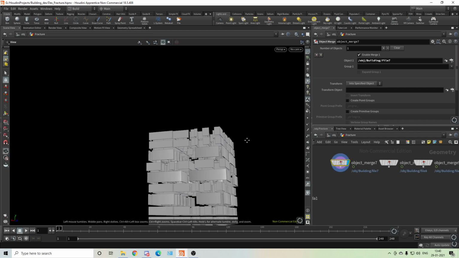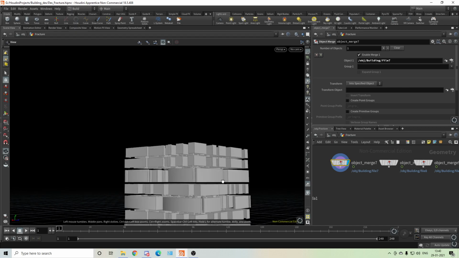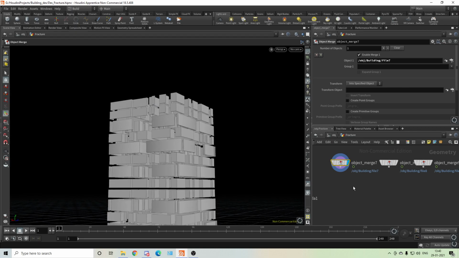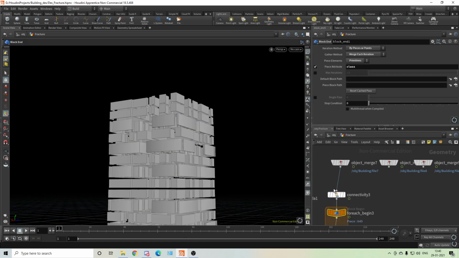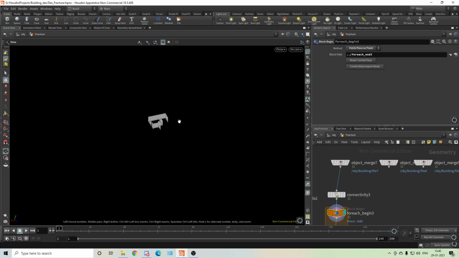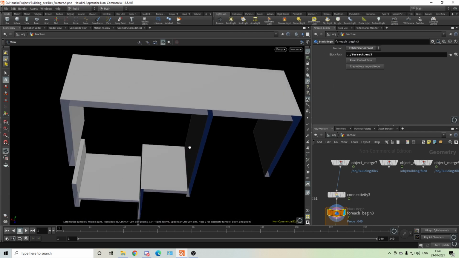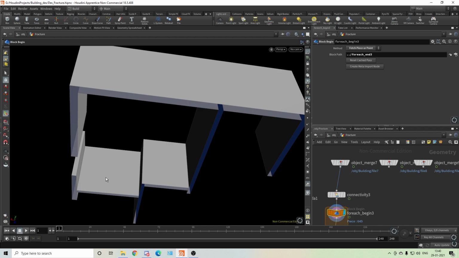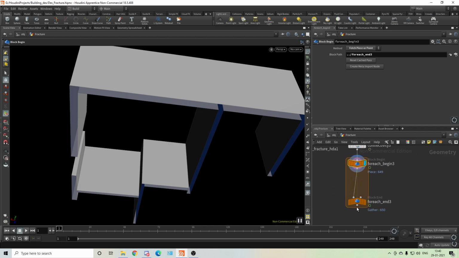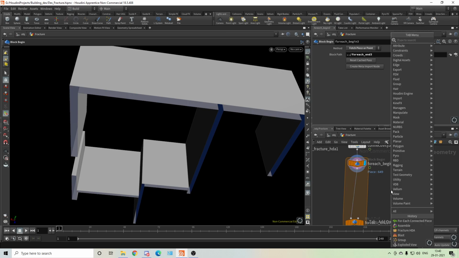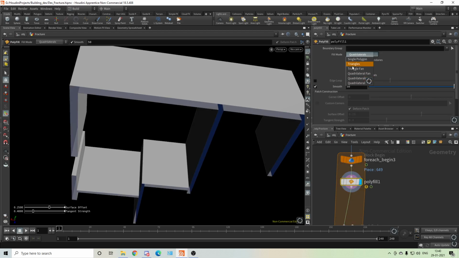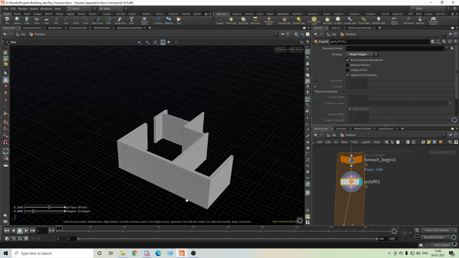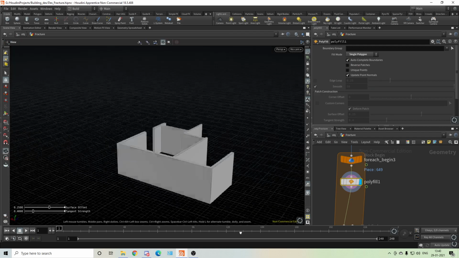Yeah, so this one is tricky because there are a lot of parts and you can't do everything together. So now you have to use that for each connected piece. Okay, so we got one, but the issue is you can see this is not a closed one. So you can't do boolean here. So for each, you have to create a polyfill or maybe polycap. Okay, we'll see. And we'll do it single polygon. So you can see with a single polygon it filled. So now it's a single polygon.